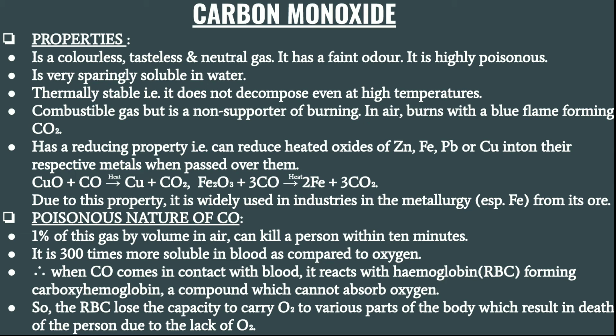For example, there are two examples: copper oxide with carbon monoxide. When heat is given, it forms copper and carbon dioxide. Even ferric oxide is reduced to iron, and carbon dioxide is formed. Due to this property, it is widely used in the metallurgy industry, to extract iron from its ore.